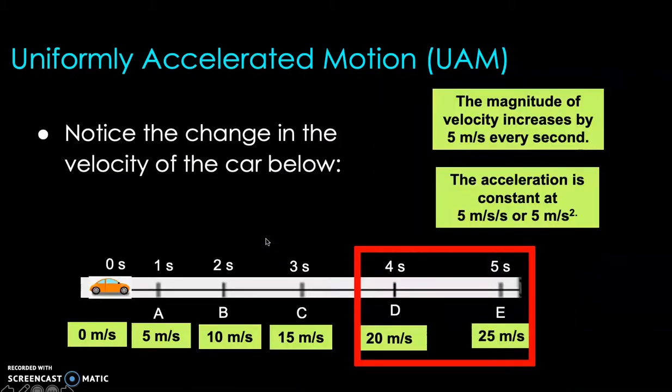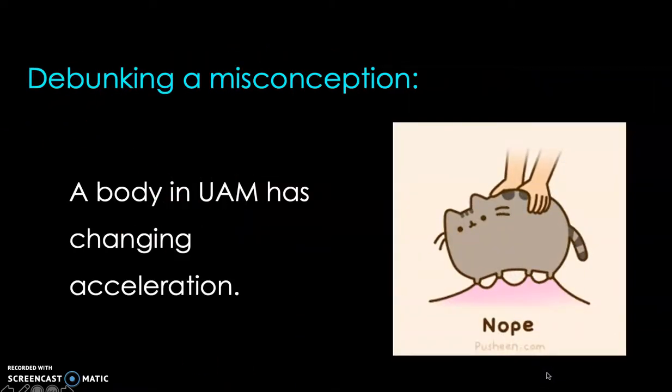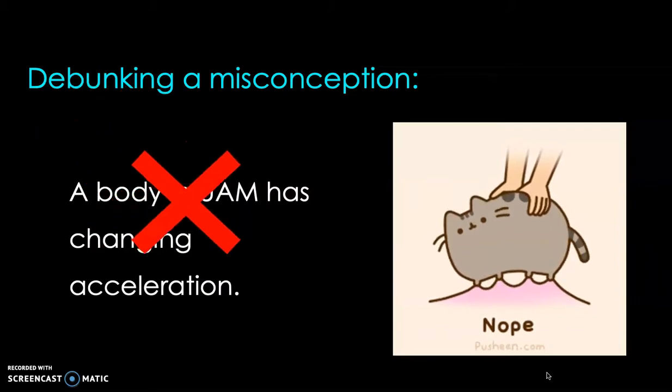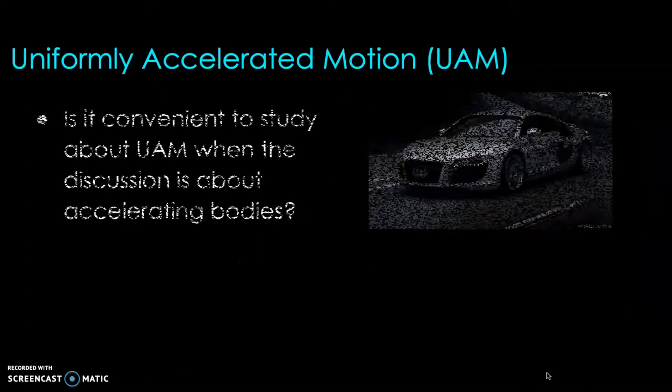Like this one, the change in velocity is always 5 meters per second. Another misconception, a body in UAM has changing acceleration. It's also wrong because if an object is in UAM, the acceleration is constant. Like in the case earlier, the acceleration was always 5 meters per second every second.